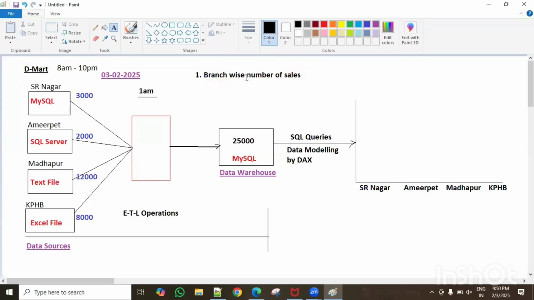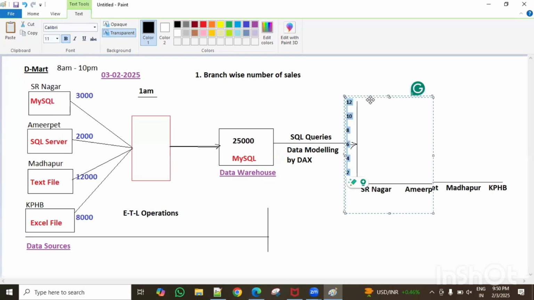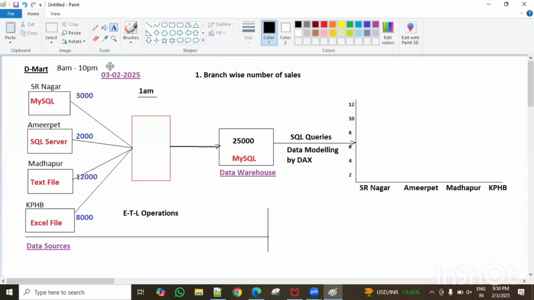Okay, so these are the branches. Here, what is the highest? The highest is 12,000. And the lowest? Here 2,000 is there, right? That division on the y-axis takes 12,000 automatically. Then 8,000, 4,000, and so on, 12, 10, 8, 6, 4, 2, right? Okay, one second, guys. I'll decrease the size here, the gap, for all of you. So like this, guys.